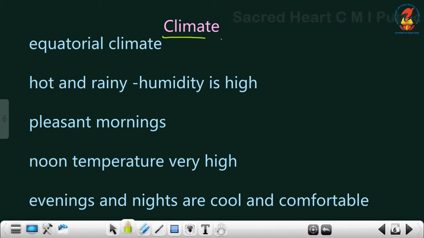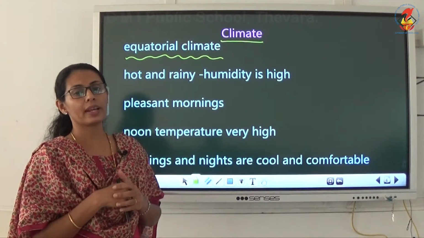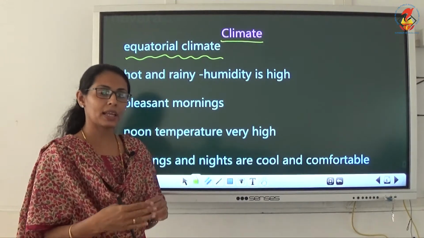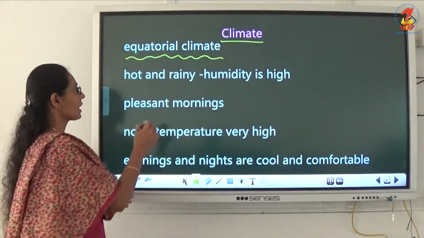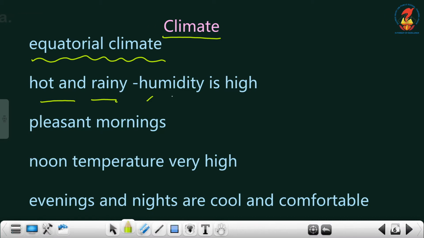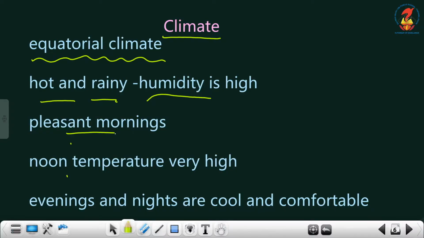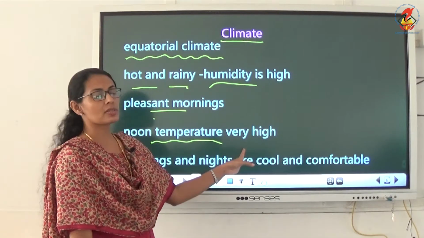Now the next one is, what type of climate does the region have. The region is mostly located in the equatorial area, so normally it experiences the equatorial climate. The Congo region is an equatorial region, so the climate is also equatorial, and it's always hot and rainy. Humidity is very high. Heat is unbearable. Mornings are pleasant, but at noon the temperature is very high, while evenings and nights are cool and comfortable.